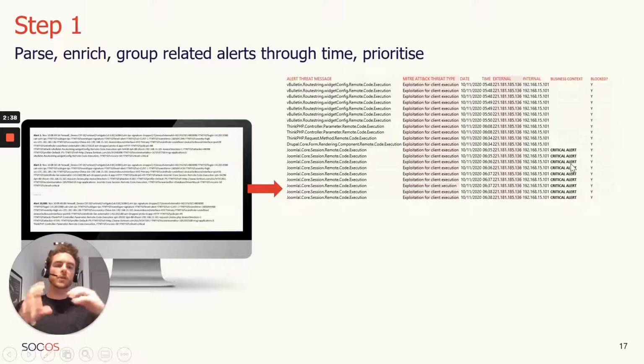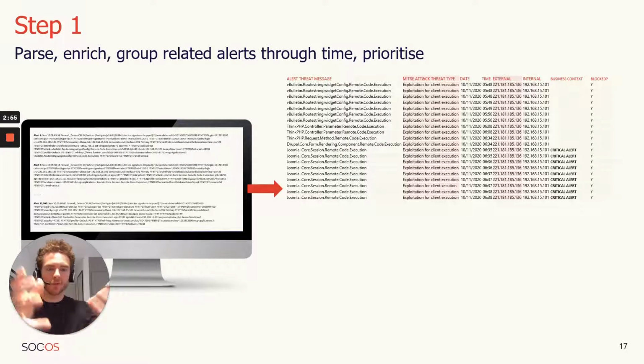But also, SOC looks at the metadata within each one of these alerts, and it realizes that the firewall's done its job, it's blocked it. So it adds the meta tag of, yes, it's been blocked. Now, that's important because the critical alert would have impacted the score higher for you, but then the blocked metadata would have reduced the score as well.